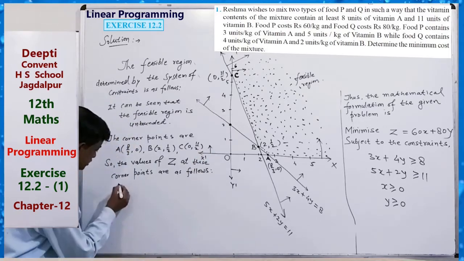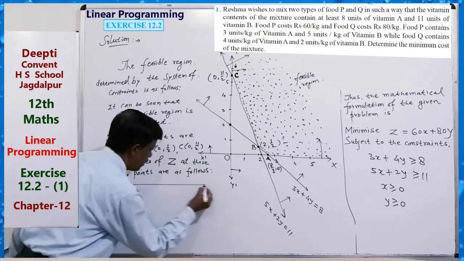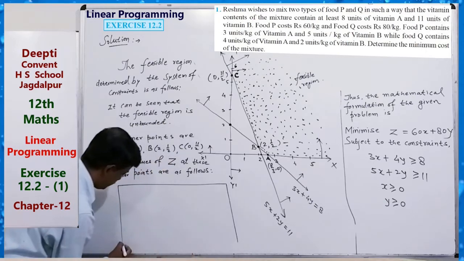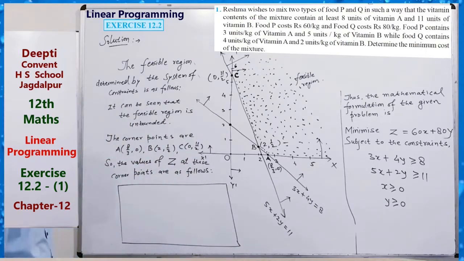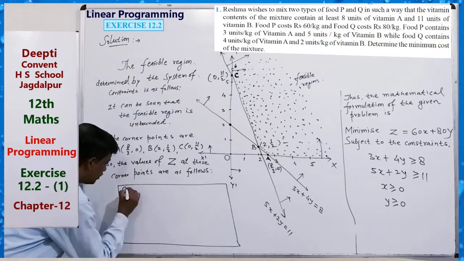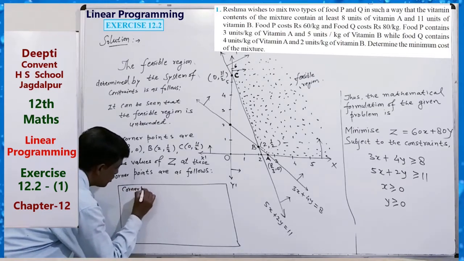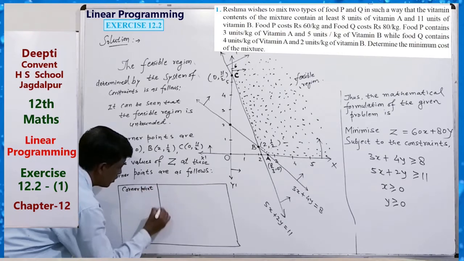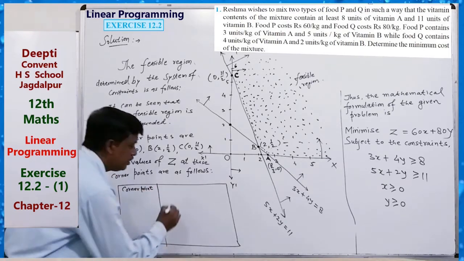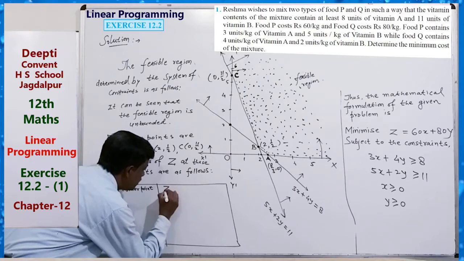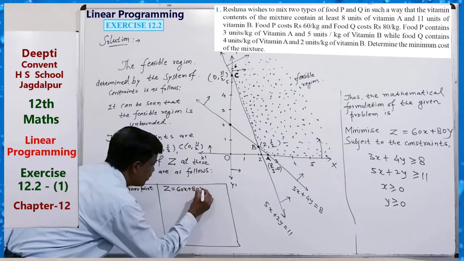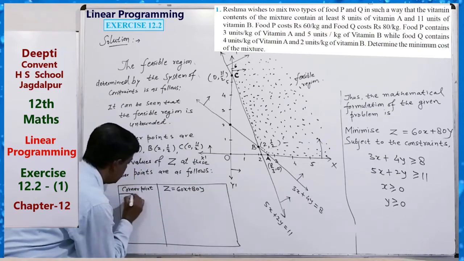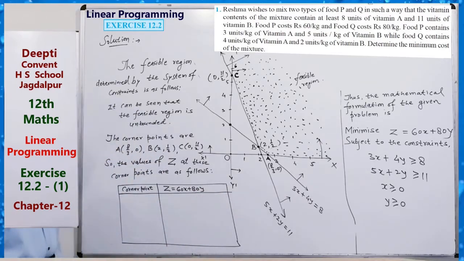Just make a table: corner point and z equals 60x plus 80y. Clear? Z equals this.